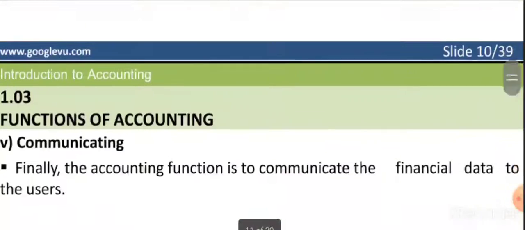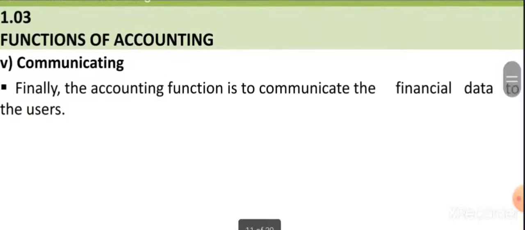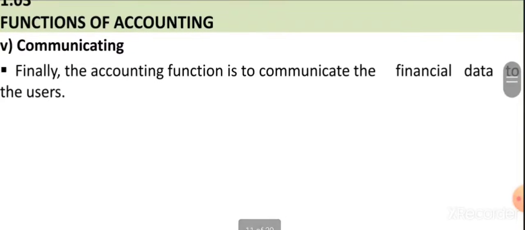The next and final function of accounting is communicating. That is the fifth function. Finally, the accounting function is to communicate the financial data to the users. In the earlier class we discussed who the users are. The users are classified as internal users and external users. So this is all about the functions of accounting.